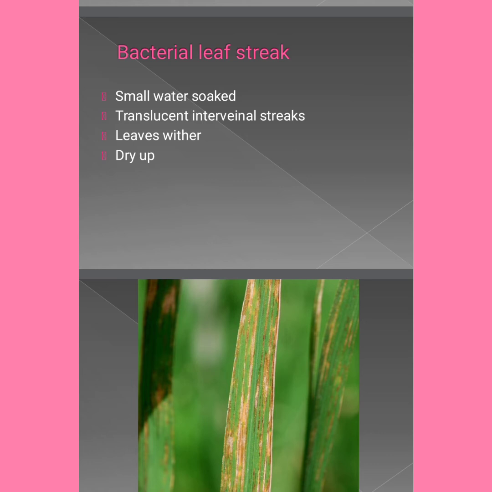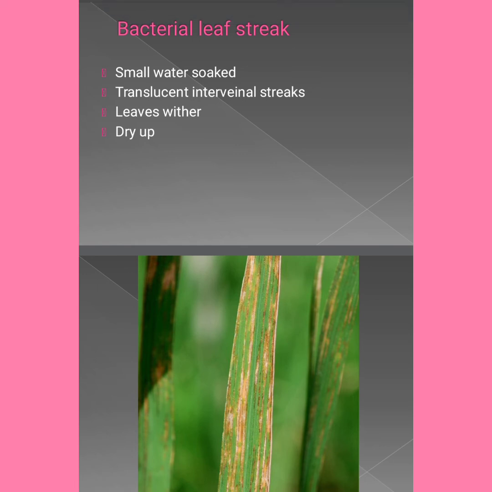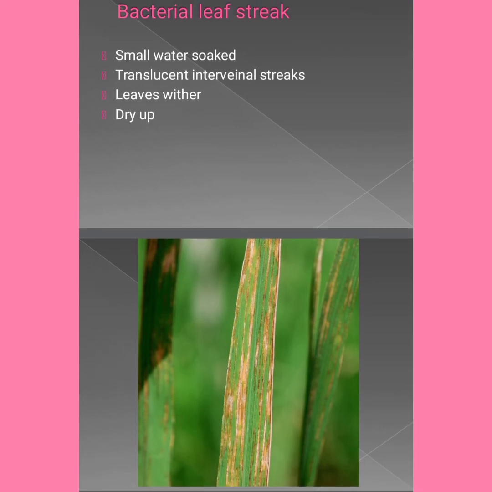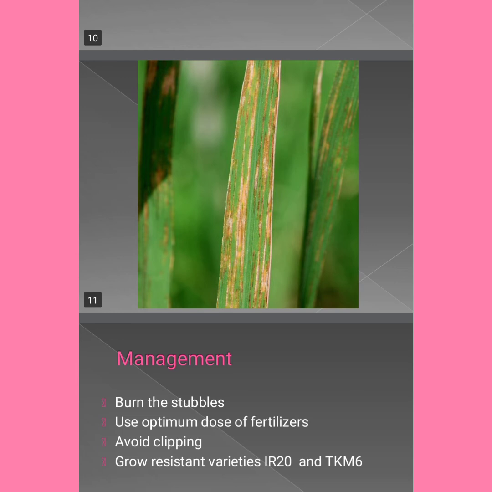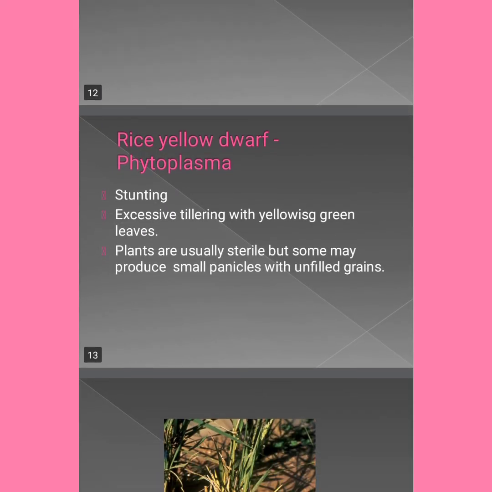And bacterial ooze also takes place because it is a bacterial disease. Bacterial disease means ooze will confirm it takes place. It is a confirmatory test for all bacterial diseases. It is a frequently asked question: ooze out test, bacterial disease. Keep it as a mantra. Next you can see the symptoms clearly. Then coming to the management, burn the stubbles, use optimum dose of fertilizer and avoid clipping, which is important here also. And grow resistant varieties like IR20 and TKM6. Spray streptomycin sulfate and tetracycline combination plus copper oxychloride. It is important for all bacterial diseases.